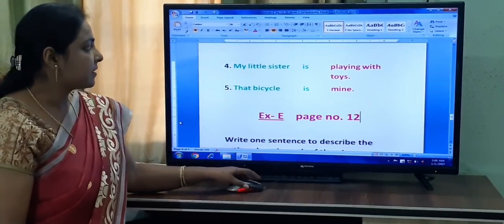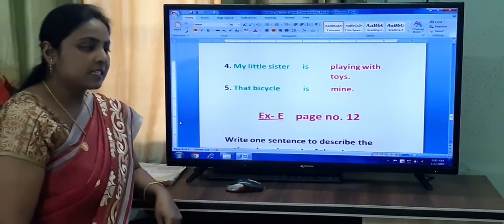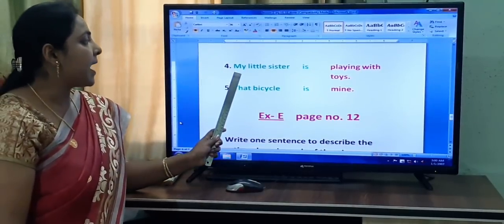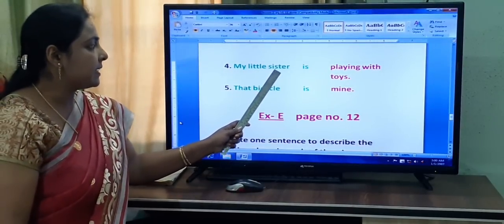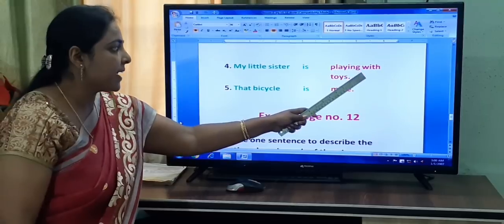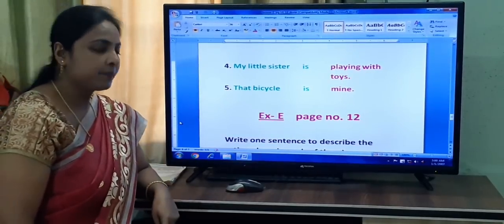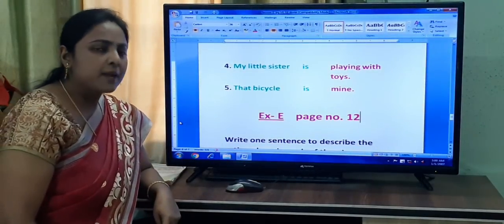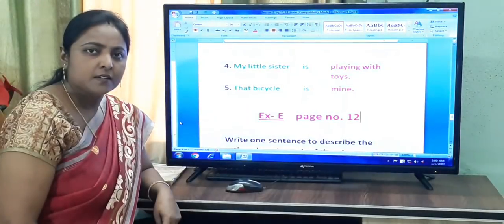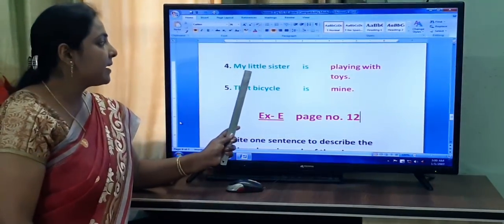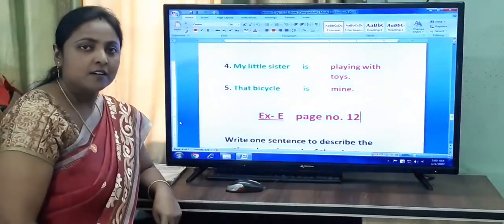The next, it has given there. My little sister is playing with toys. Who is playing with toys? My little sister.